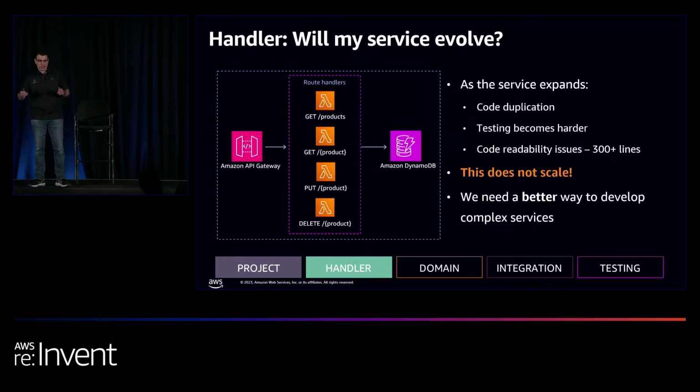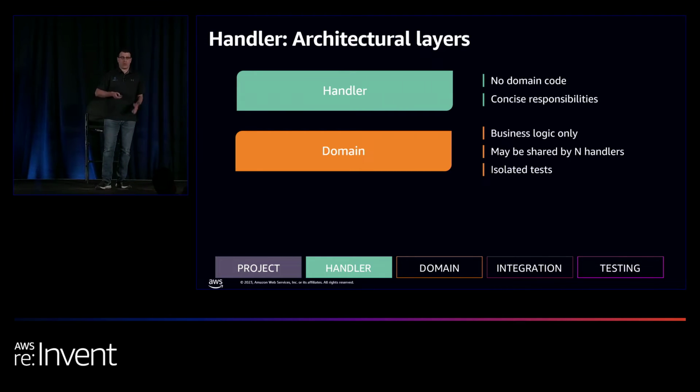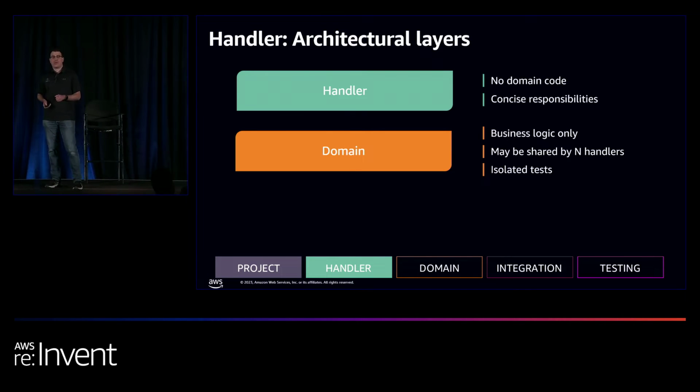Yes, we can. Introducing architectural layers, which is a fancy term that architects love, but I promise you it's going to make sense in a second. So we're going to take our handler. We're going to split it into 2. We're going to have the handler layer, and we're going to have the domain layer. The handler layer is going to be basically 0 domain code, and it's going to have very clear responsibilities. The domain layer is going to be where we have all the business domain logic and the other 3 calls, and it's going to be shared across multiple handlers. And we're going to have isolated tests, which also solves a problem that we saw before.